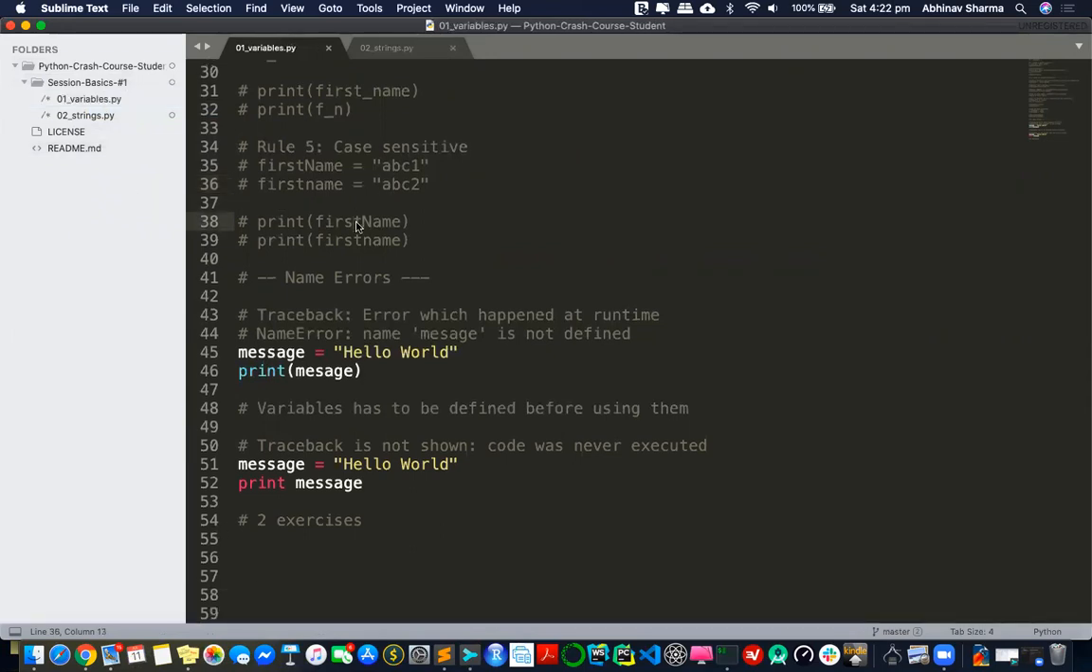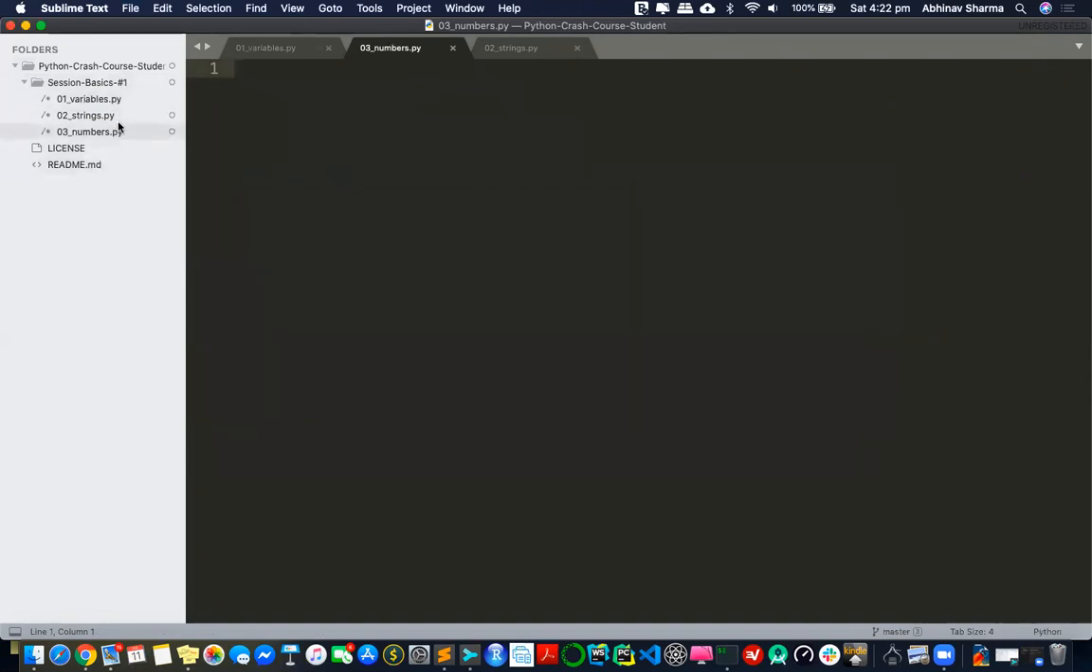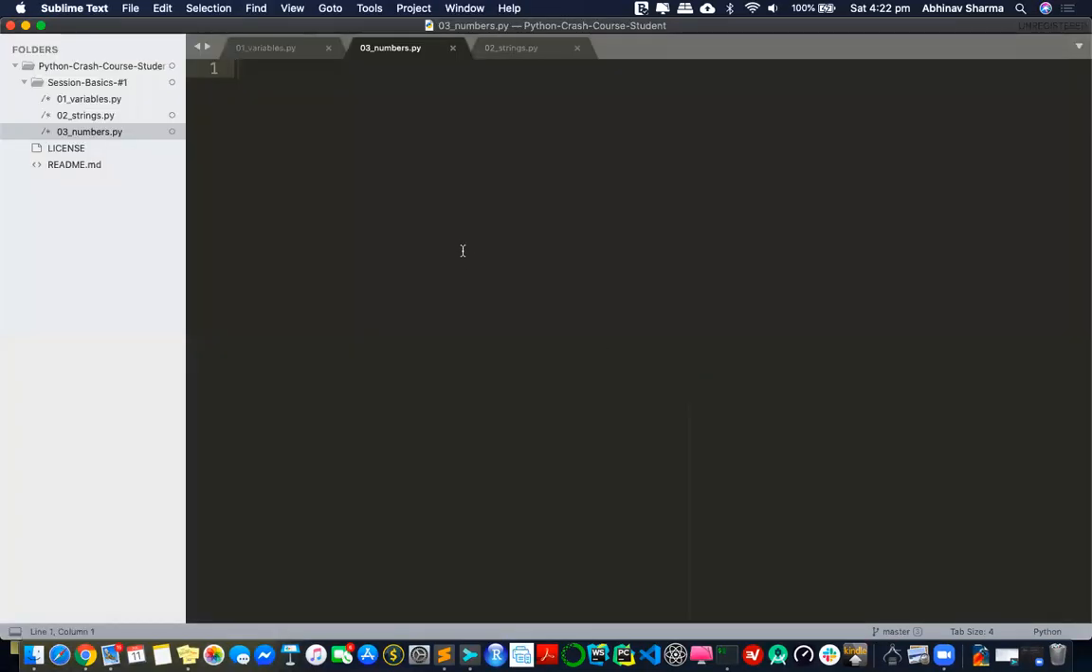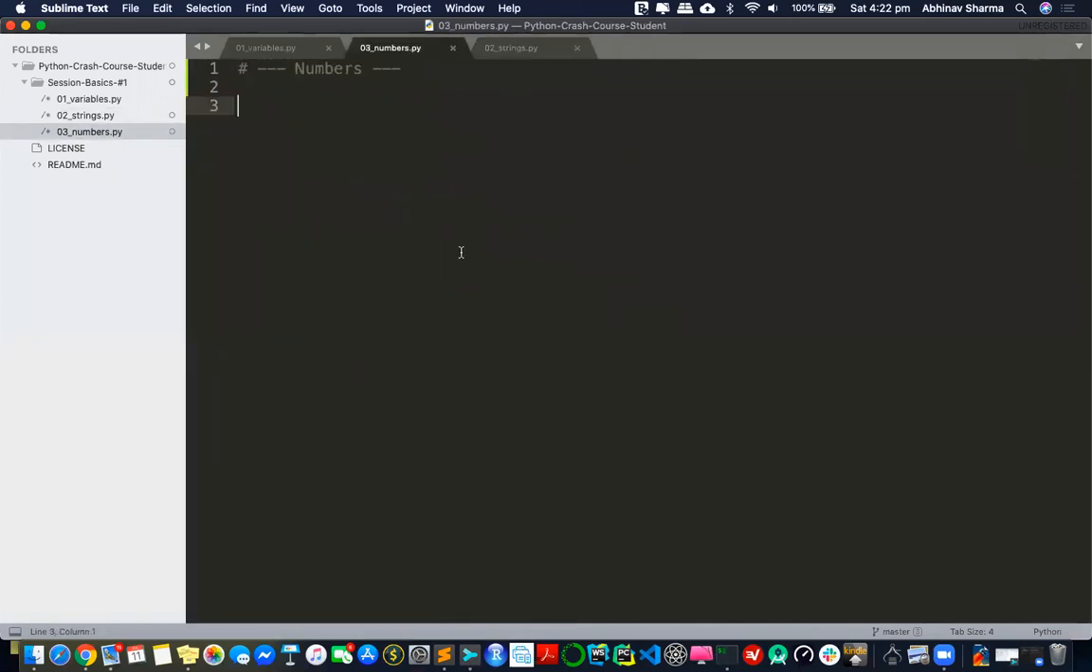Now let's create a new file, and I'll save it as numbers. You see what I'm trying to do is I'm just creating a new Python file for each topic, so that nothing is in one Python file. It'll be too messy then. So let's look at numbers now. Whatever you have seen till now is just string. We haven't really gone through numbers. So let's do some manipulation of numbers.